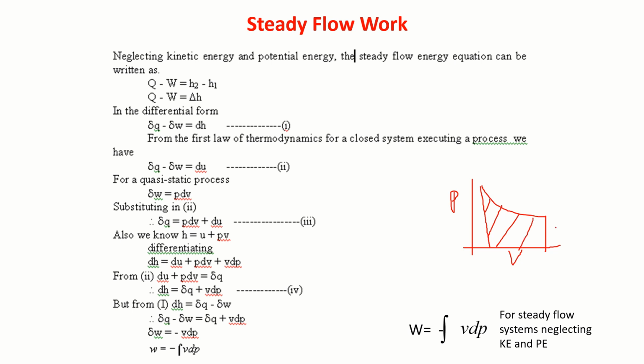Similarly, let us say this is the process, this is P and this is V. Now you just find this area, and this becomes your VdP work. Okay, fine.